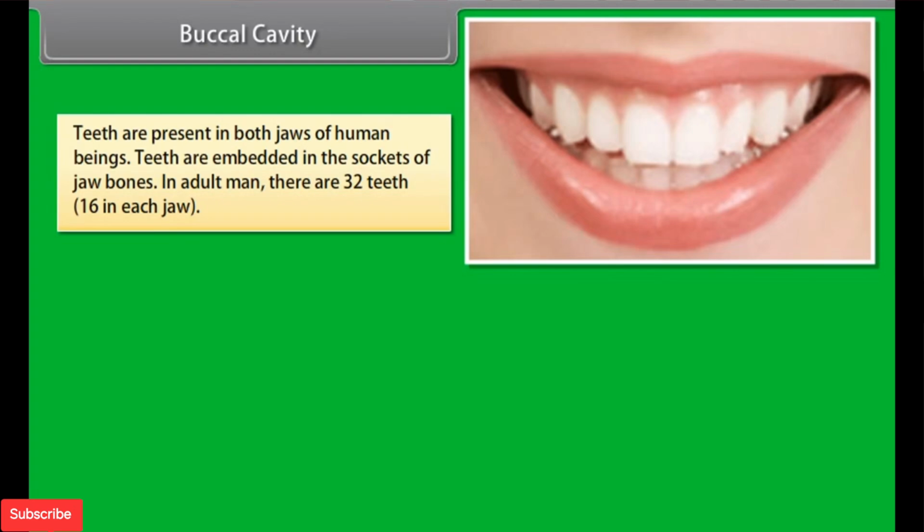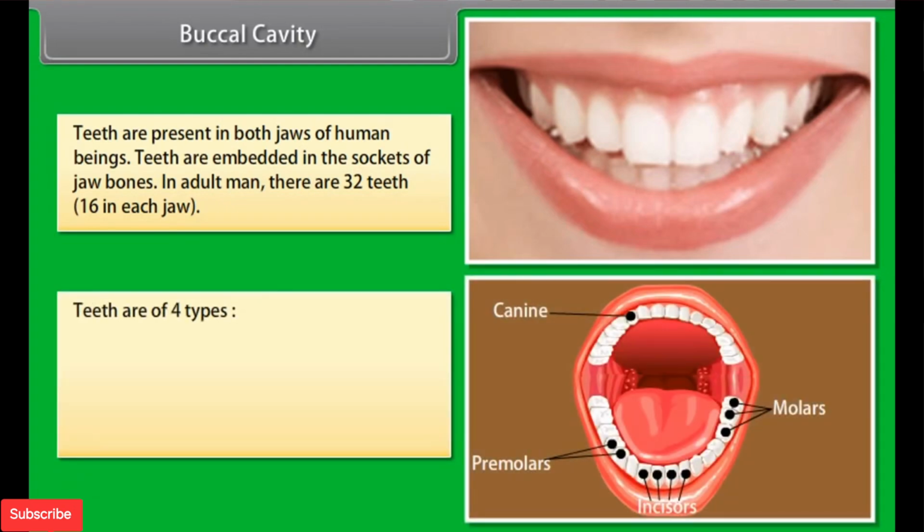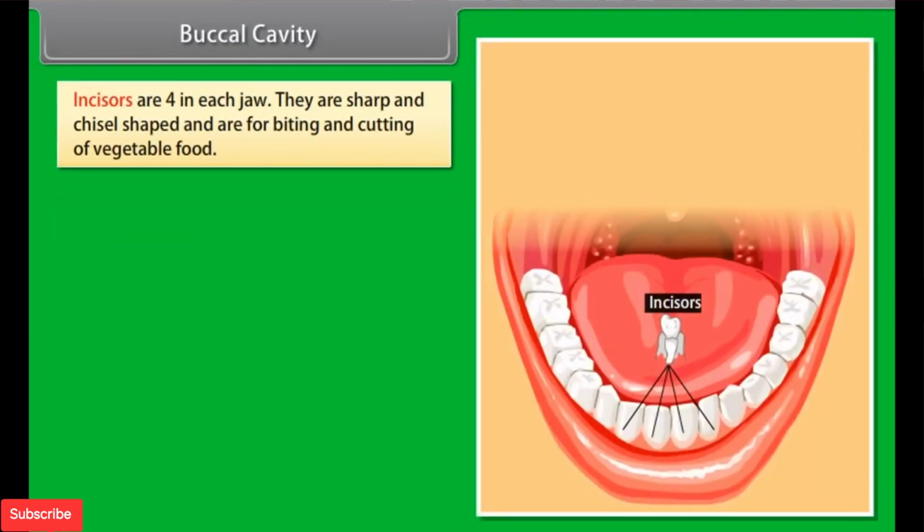In adult man, there are 32 teeth, 16 in each jaw. Teeth are of four types: incisors, canine, premolars, molars. Incisors are four in each jaw. They are sharp and chisel-shaped and are for biting and cutting of vegetable food.